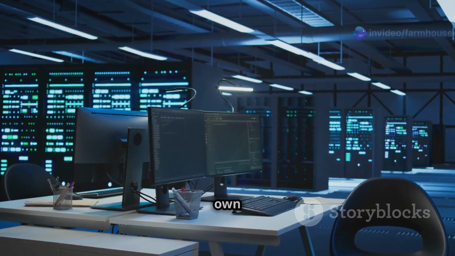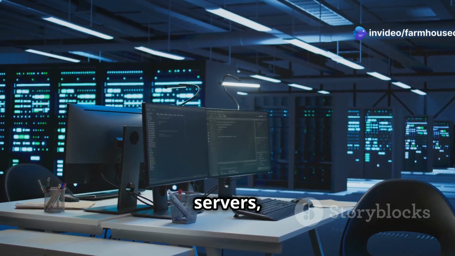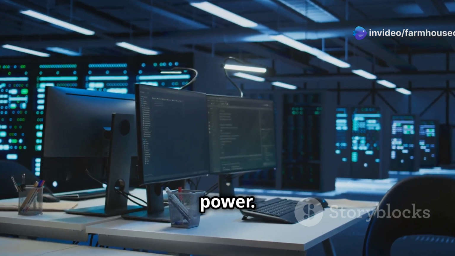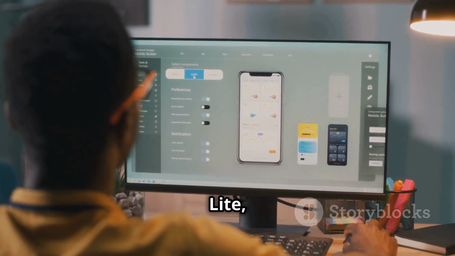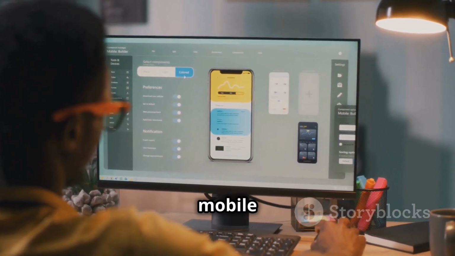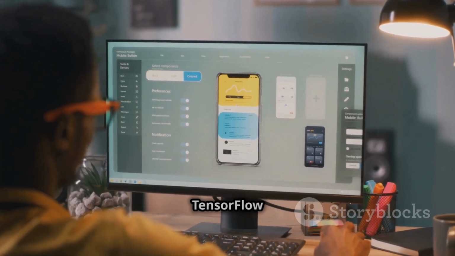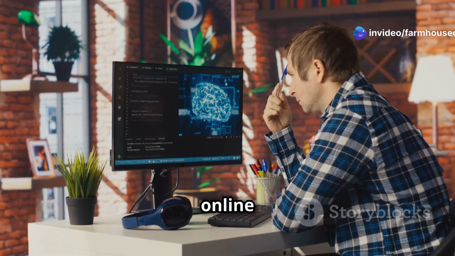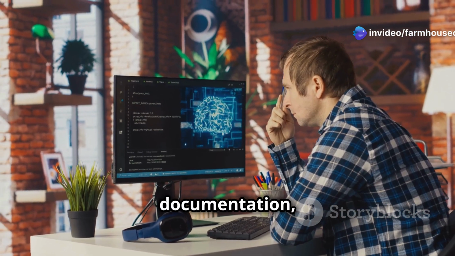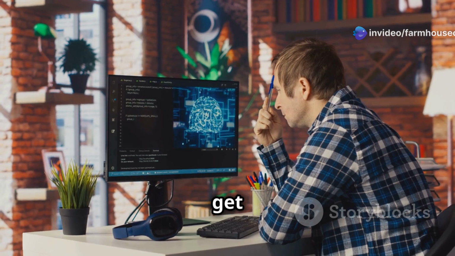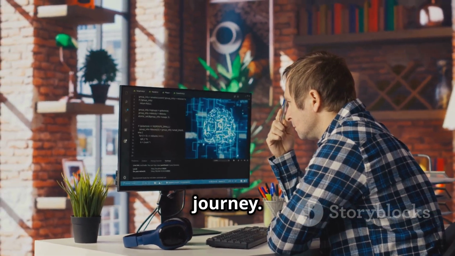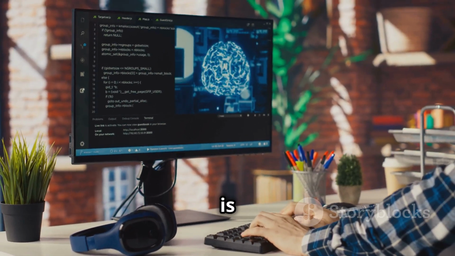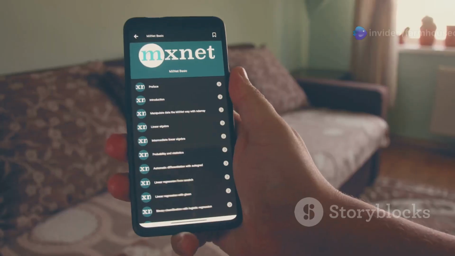You can run it on your own machine, a cluster of servers, or even on Google's cloud platform for some serious processing power. And with TensorFlow Lite, you can even deploy your models on mobile and embedded devices. TensorFlow also has a ton of resources for beginners. From online tutorials to detailed documentation, you'll find plenty of help to get you started on your deep learning journey. So if you're serious about AI development, TensorFlow is a must-have in your toolkit.